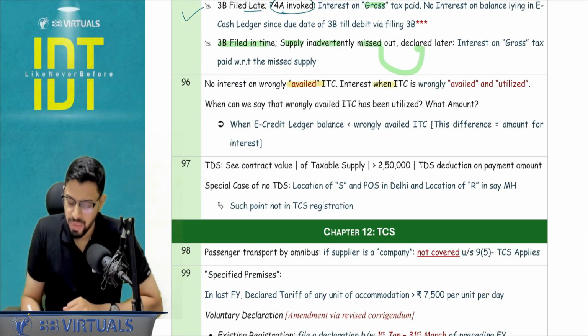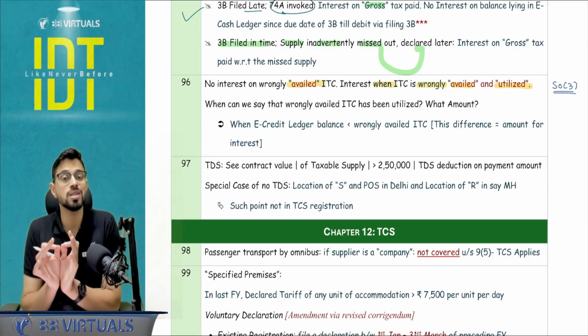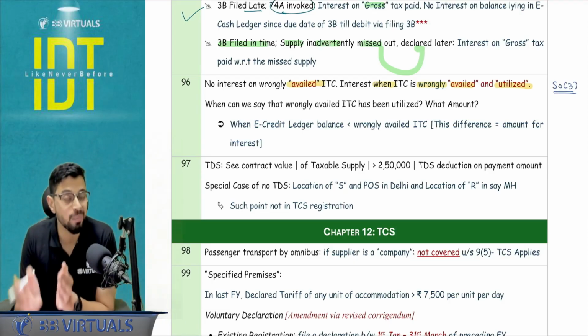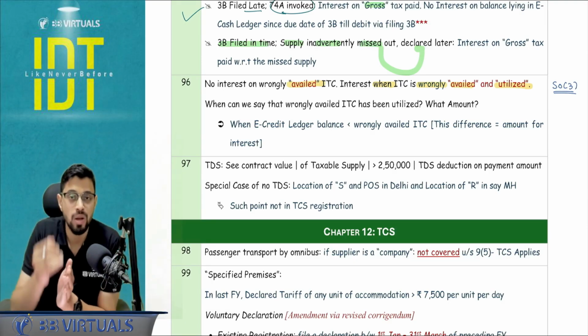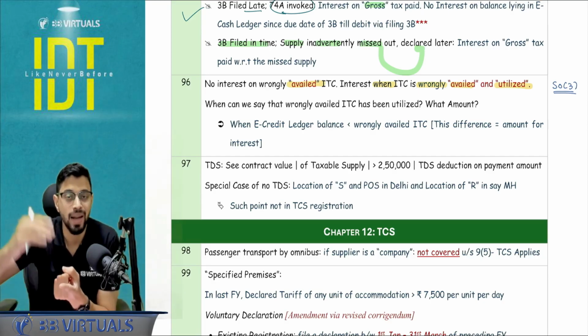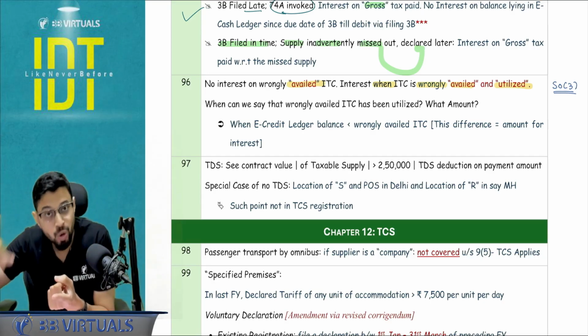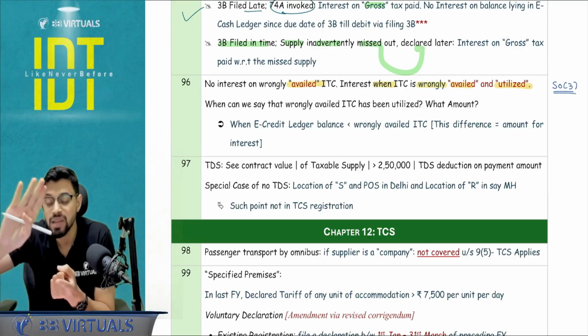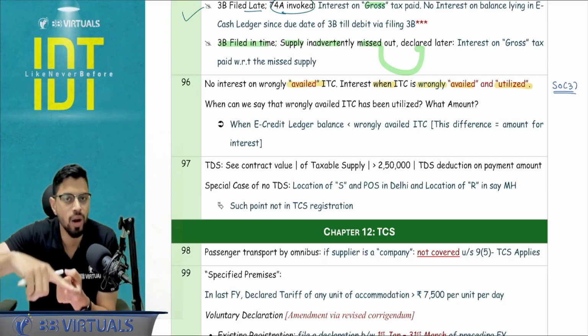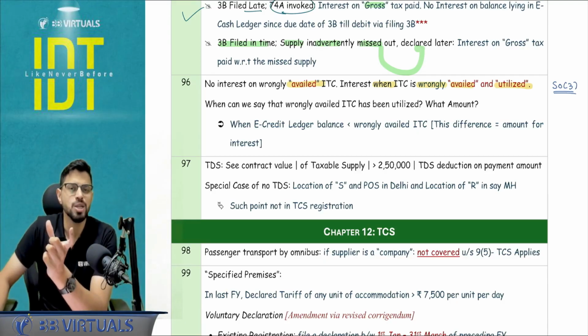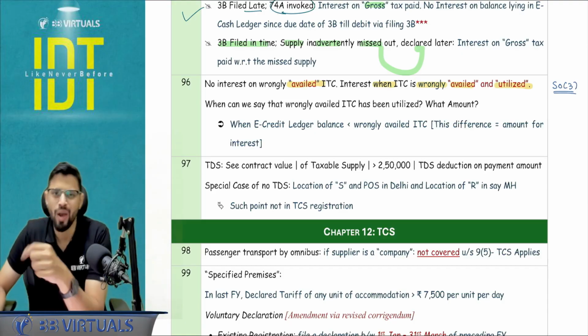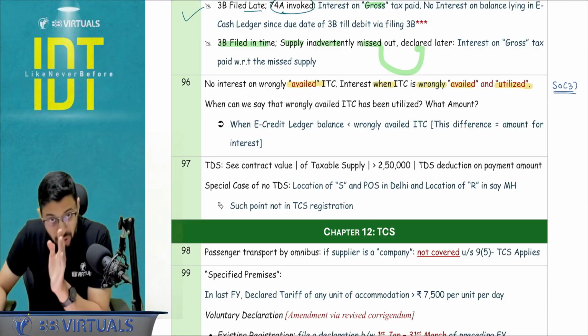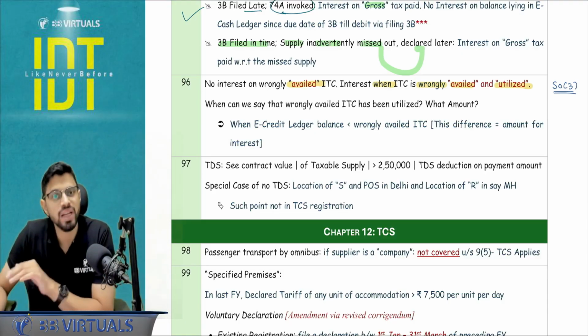Interest is only when the ITC wrongly availed is also utilized. I'm basically talking about section number 50 subsection 3. In section number 50 subsection 3, the interest is not on ITC wrongly availed but on ITC wrongly availed and utilized. But now comes the question: how can we say that the ITC which is utilized is out of the wrongly availed one? Because we have one ITC ledger. It contains the wrongly availed also and correctly availed also. And what will be the amount on which the interest will be levied?